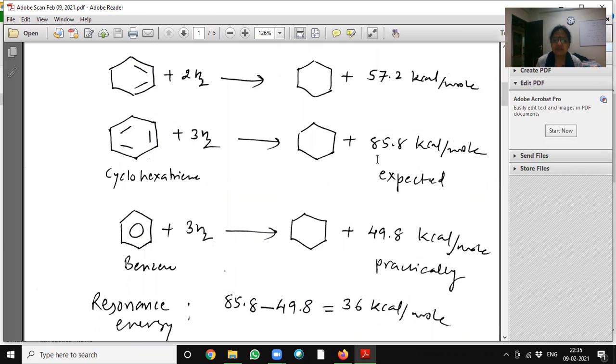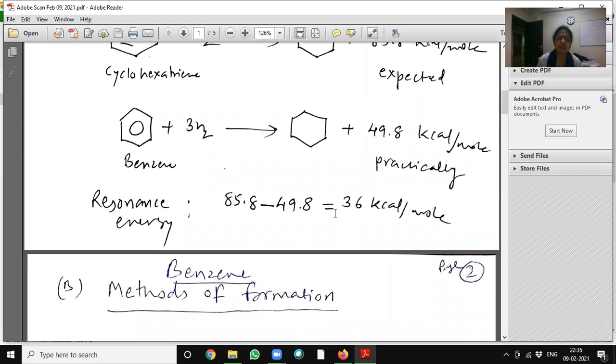So there is a large difference between the hydrogenation energy expected and the practical value. So resonance energy is the difference between the expected and practical value, that is 36 kilocalorie per mole. So it is called resonance energy of benzene.